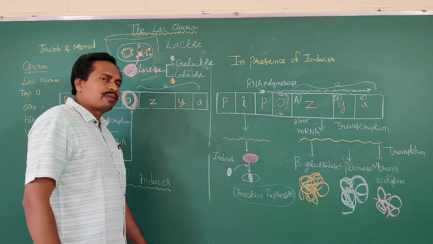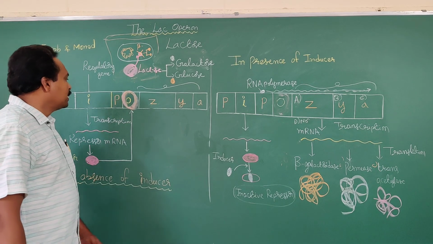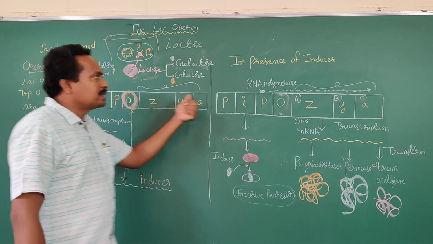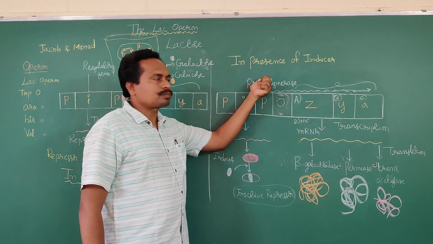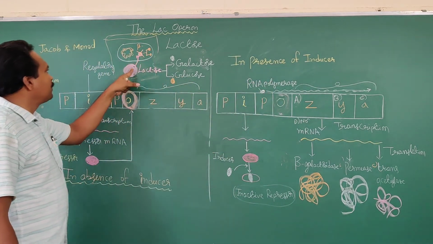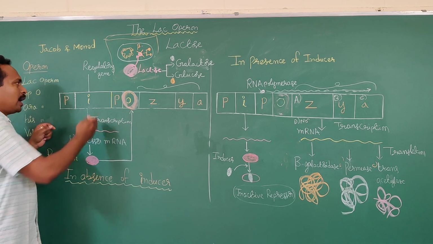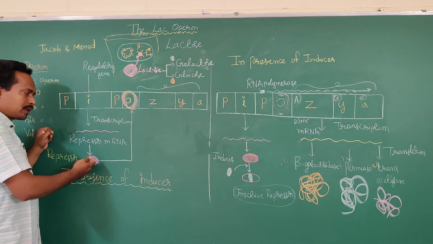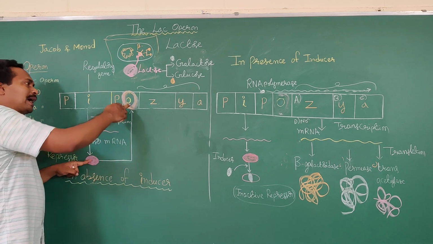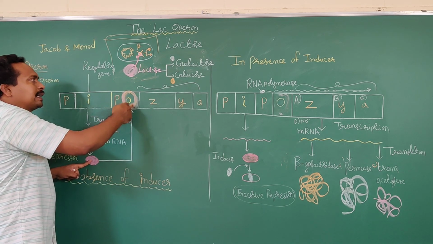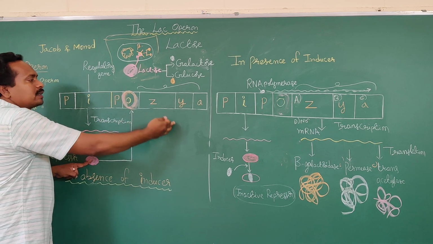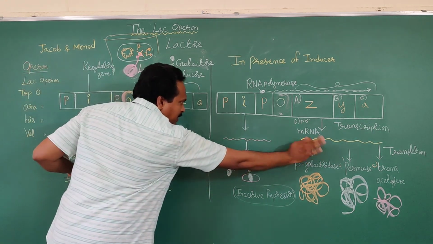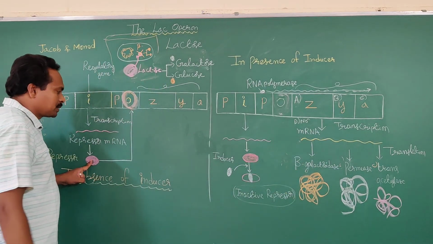What differences are you observing between the absence and the presence of the inducer lactose? In the absence of inducer, the I gene codes for the synthesis of repressor protein. The repressor protein binds to the operator region. Then it prevents the synthesis of polypeptide chains.